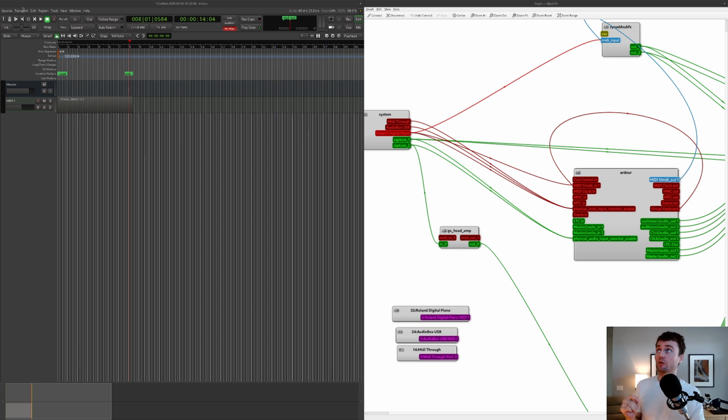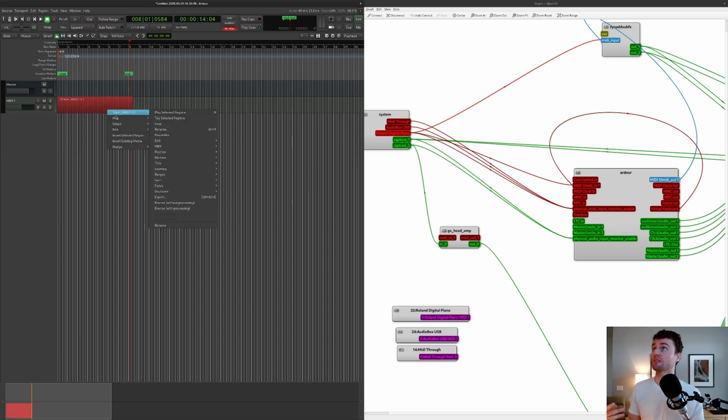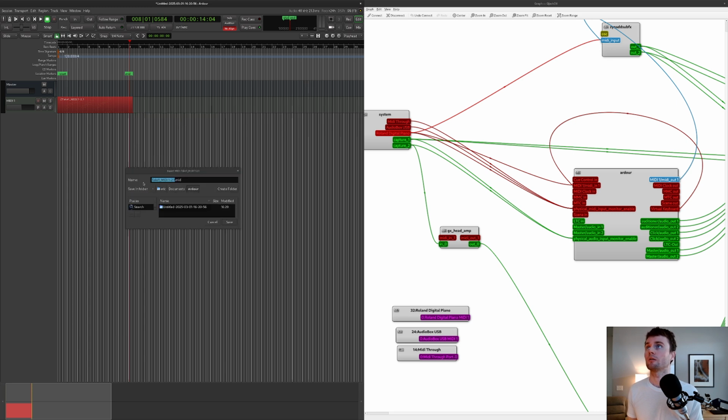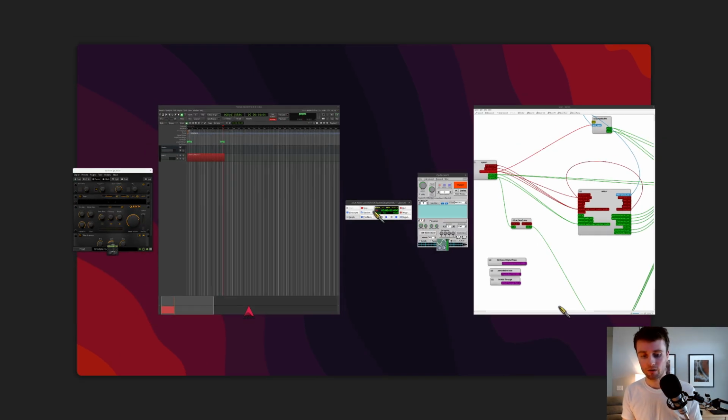Last thing I want to show you here is, let's output this. I just want to save the MIDI. Let's just save this MIDI track. Can I save just the MIDI? Export. Let's save it. Yep, that works. Save it there. Okay, so now I have a MIDI file.